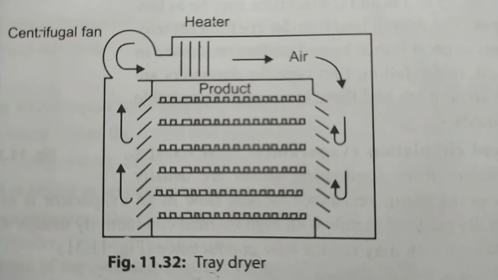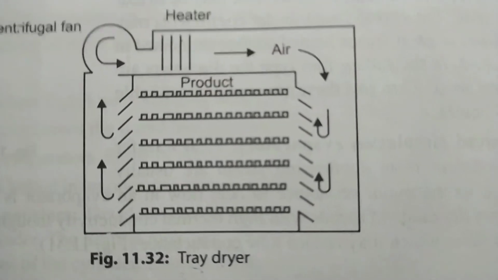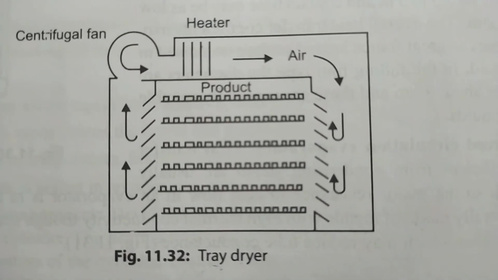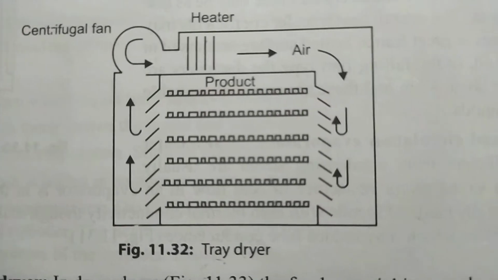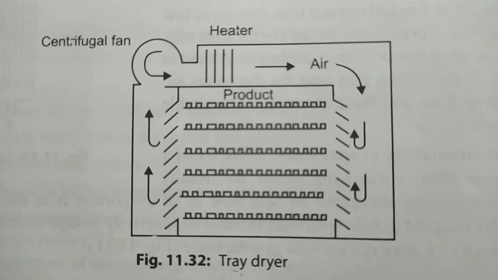First they bring in trolleys, huge trolleys. It will be like the size of a room, what you're seeing. A centrifugal fan will be there. The whole trolley is brought inside and left in trays, and then the product gets dried up. This is another technique of drying.